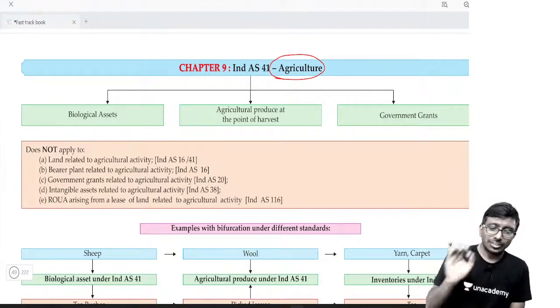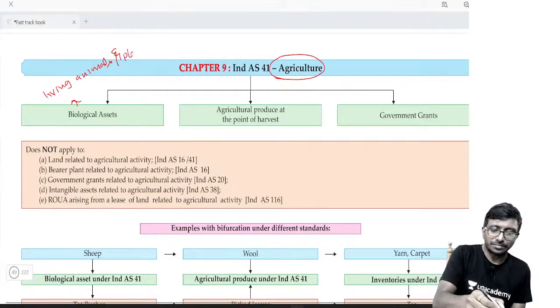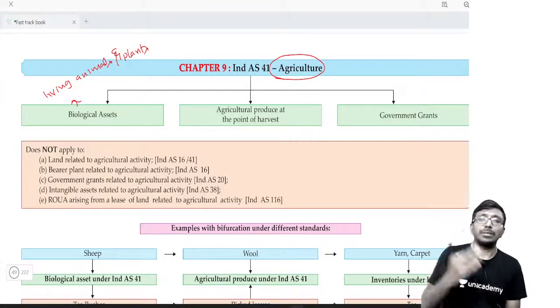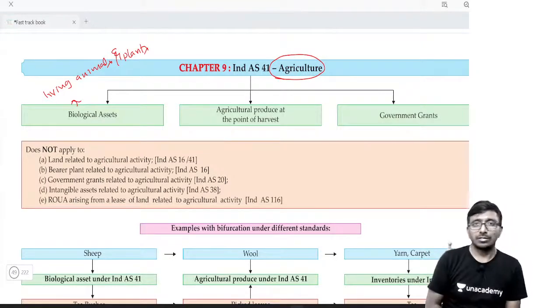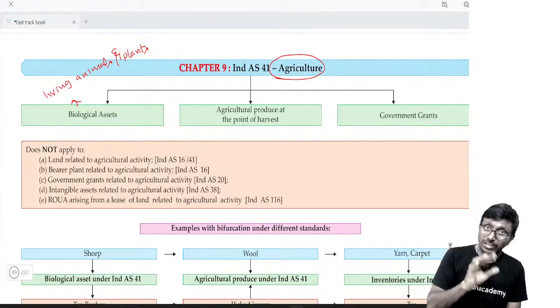Fine. Biological asset. Sir, what is biological asset? Biological asset is a living animal or a living plant, whatever it is. Means life should be there. Once you cut the plant or you take the life of the animal, then it is no more a living animal, no more a biological asset. So that is important.